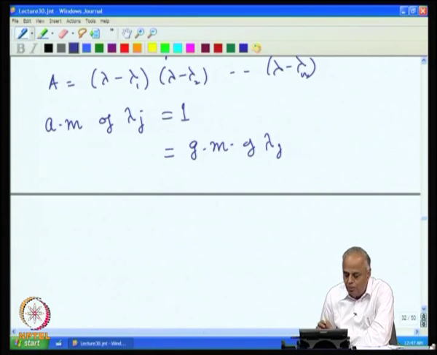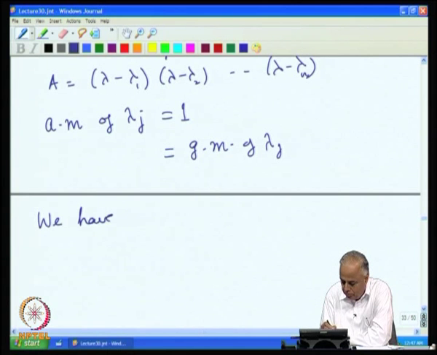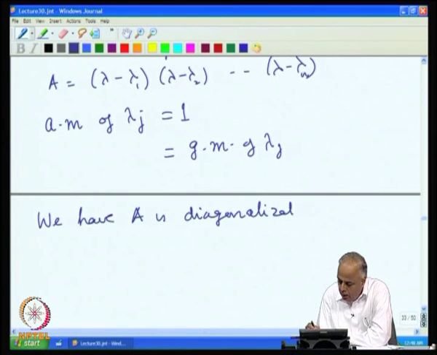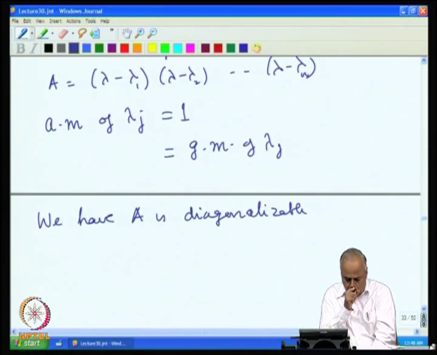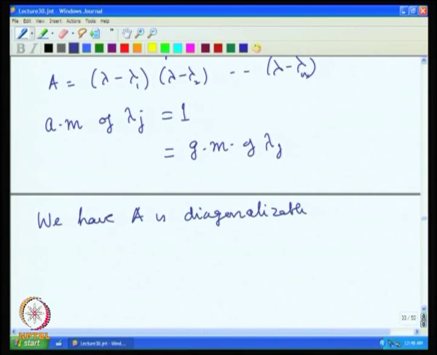And since AM equals GM for every lambda_j, we have A is diagonalizable. And therefore, a special case is that if a matrix A has n distinct eigenvalues, then the matrix A is necessarily diagonalizable.